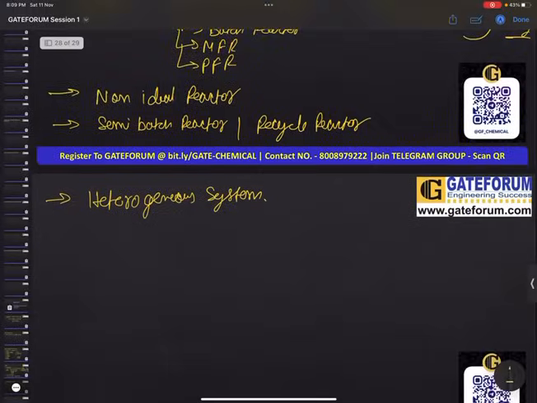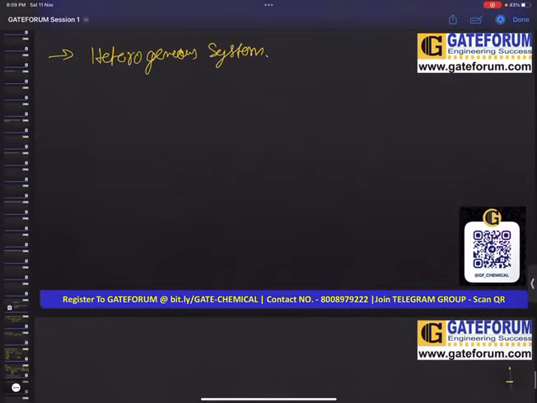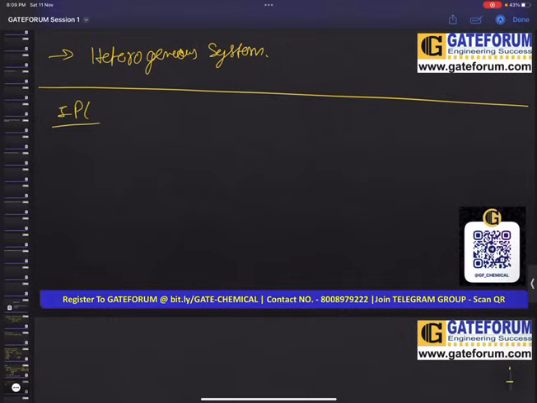After CRE we can start our heat transfer, or you may want to start IPC, that is instrumentation process control. We will see as per your demand and our discussion. The first topic that we will be starting is our mass transfer. Inside IPC we will look into our first order system, then our second order system.